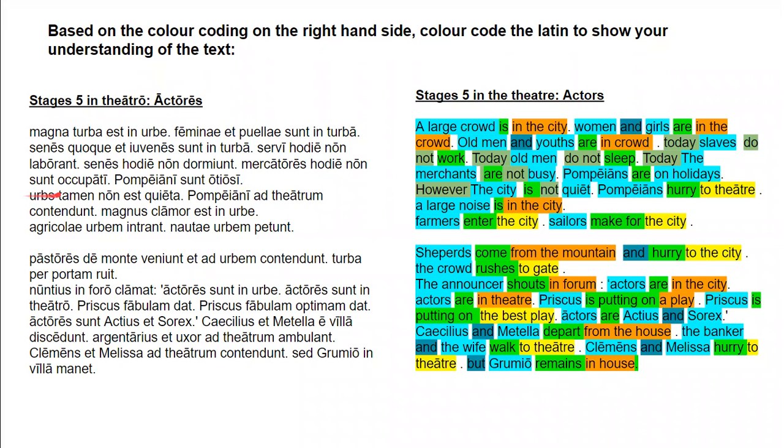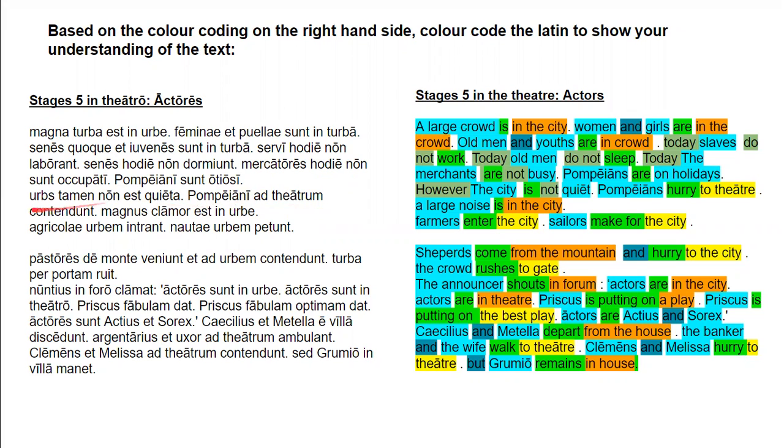So urbs is third declension, but it's feminine. And we can tell that it's feminine because est is linking this word to the adjective quieta, which is first declension, nominative singular. Both of them are nominative singulars, and both are feminine. So they're matching in case, number, and gender. They're just not matching in their declension.